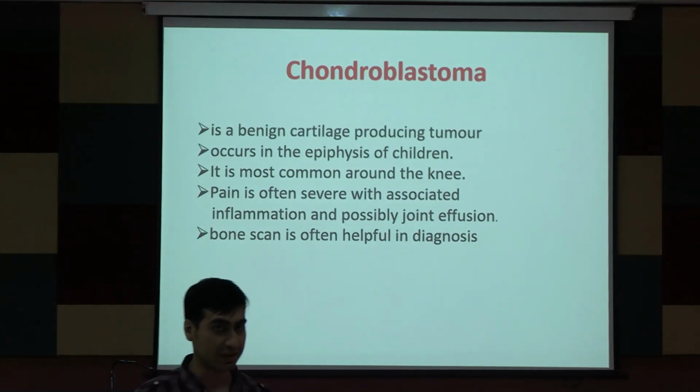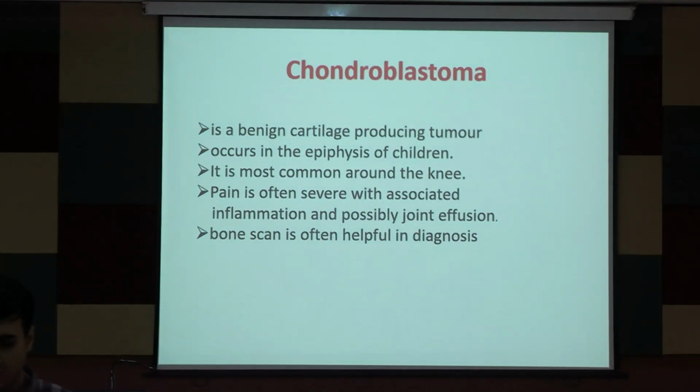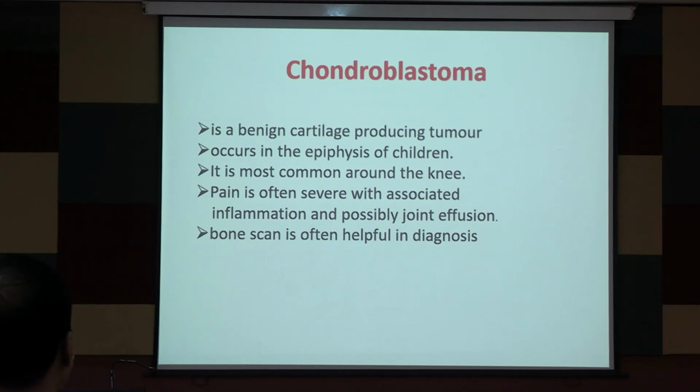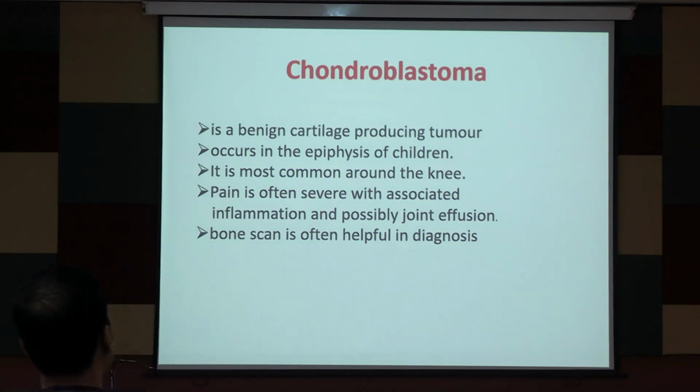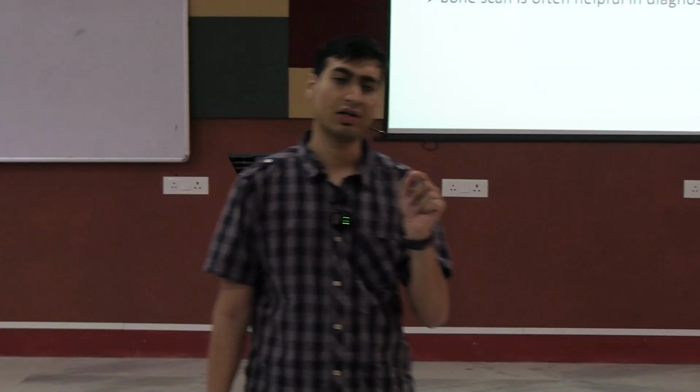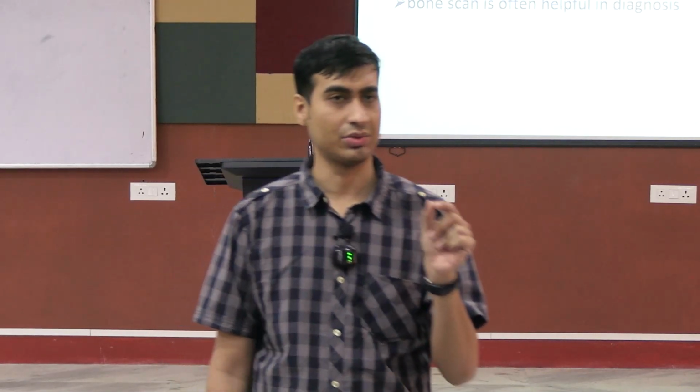Chondroblastoma. This is another cartilage forming bone tumor, a little bit different from an enchondroma. It is a benign cartilage forming tumor that occurs in the epiphysis in children and is most common around the knee. Classically, this question used to come with the pathological finding of chicken wire calcification. I don't know if you remember from pathology, but this will come as chicken wire calcification, which looks like a Chinese letter kind of thing and characteristically shows up on the pathological slide.